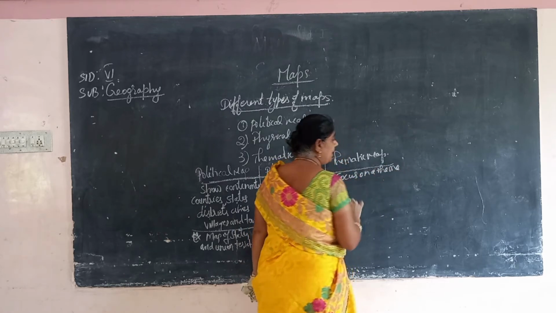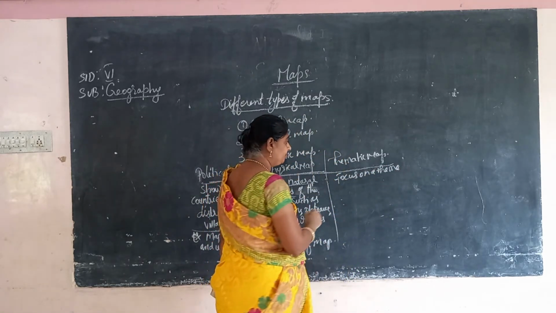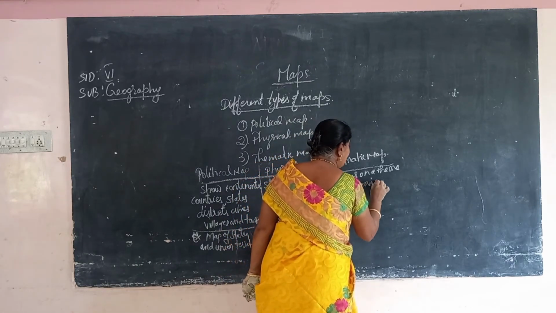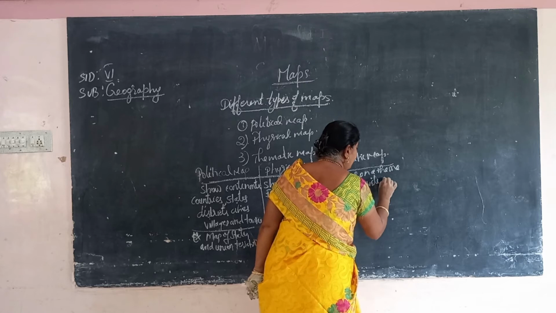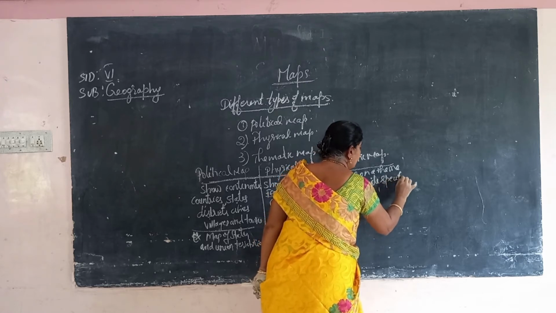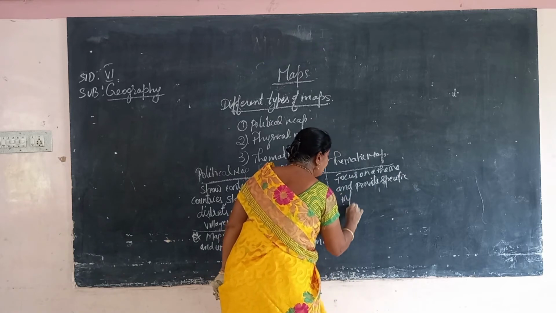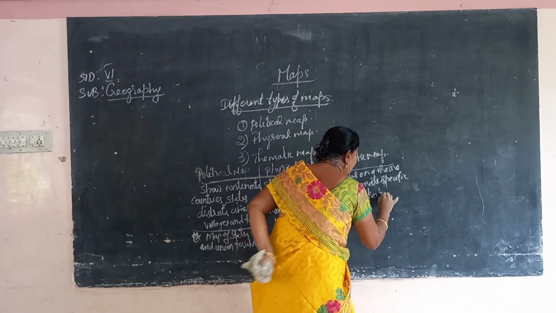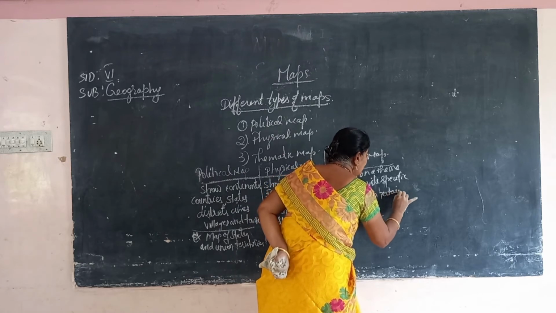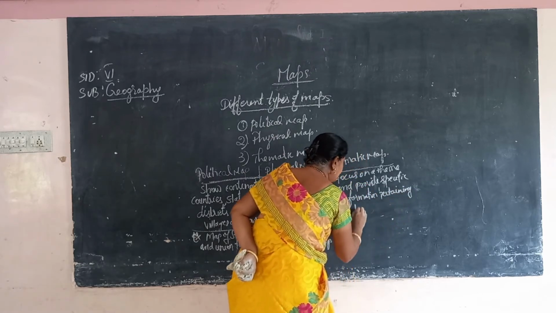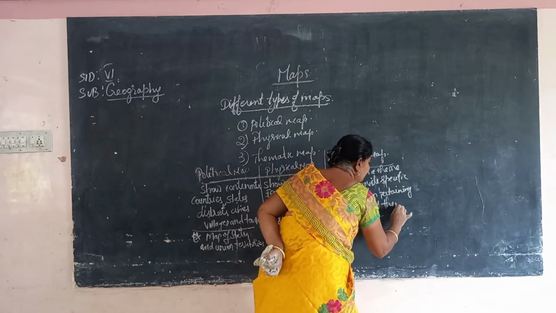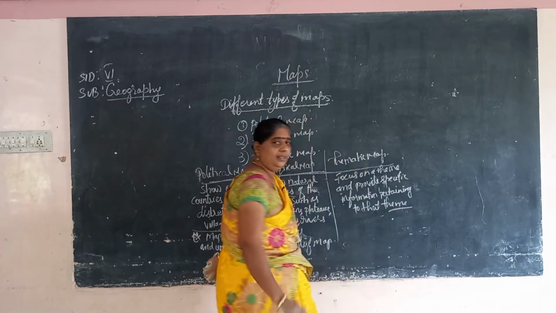Mainly it concentrates on one theme and provides specific information pertaining to that theme. So it gives particular information about any one theme.